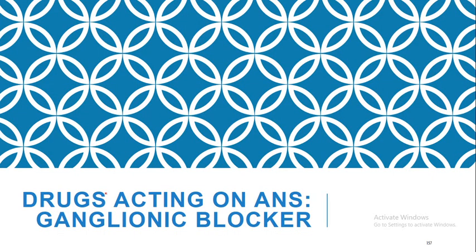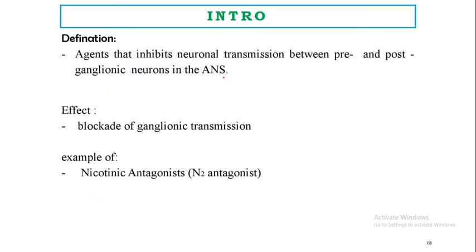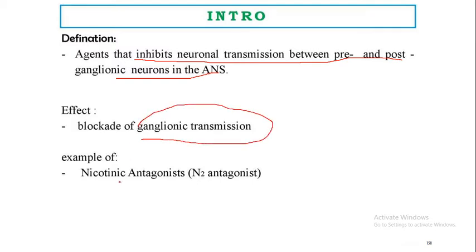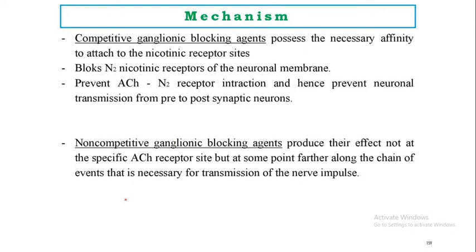Next is drugs acting on the ANS: ganglionic blockers. So what is a ganglionic blocker? An agent that inhibits the neuronal transmission between pre and post ganglionic neurons in the ANS. Agents which inhibit the neuronal transmission between the pre and post ganglionic neuron in the ANS are called ganglionic blockers, that blockade the ganglionic transmission, and examples are nicotinic antagonists, or you can say N2 antagonists.